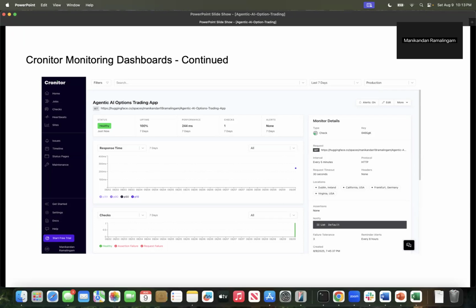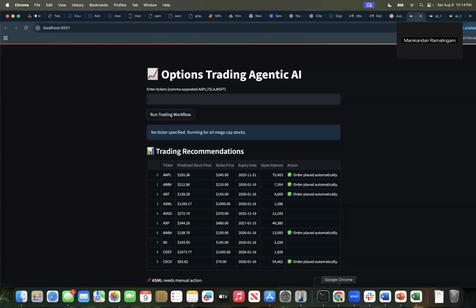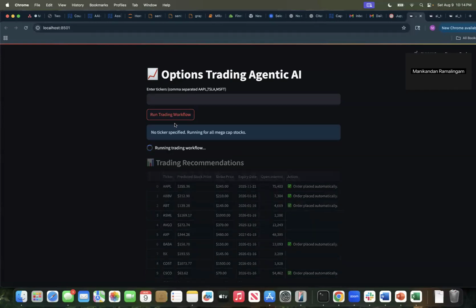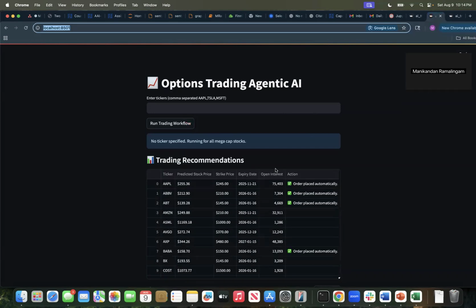Now let's take a look at a quick live demo on the app itself, right? So this is the Agentic AI options trading Streamlit app, and we can run the trading workflow here as well. In which case it will be running the trading workflow. I have run that already, and this is the response which we'll be getting, right?